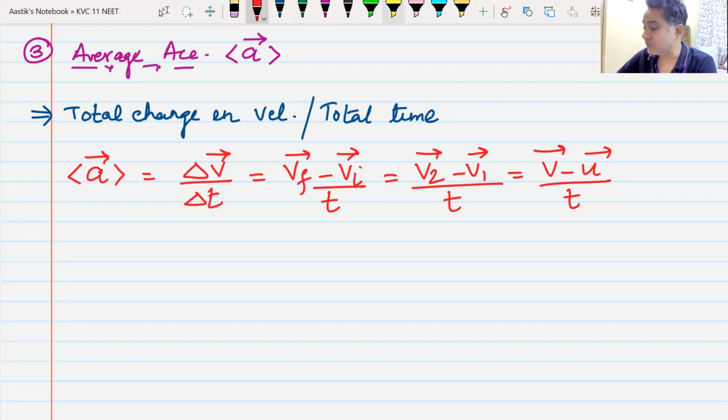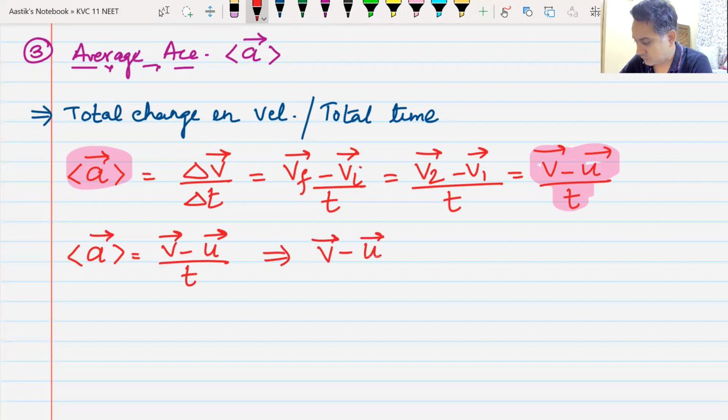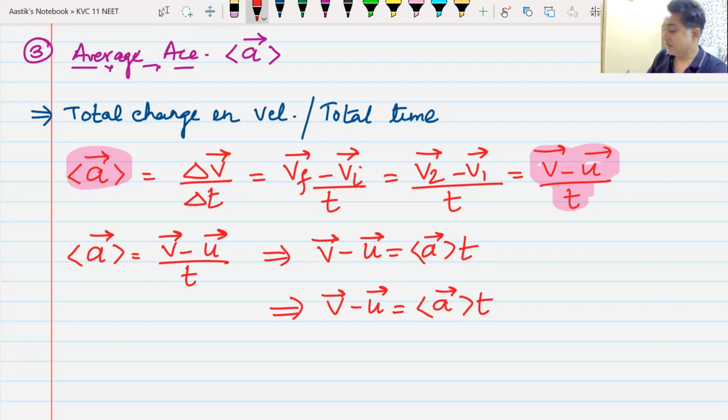Okay, now I can take this one and see how it turns up. So it looks like this. A average is V minus U divided by T. Or I can write V minus U is equal to A average multiplied by T. This is the formula that you would have seen in your 9th standard.